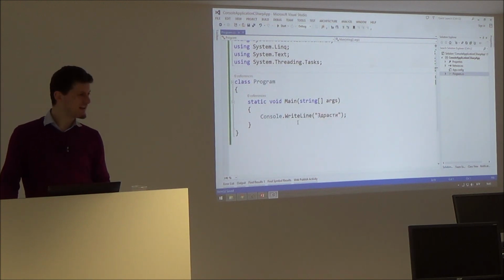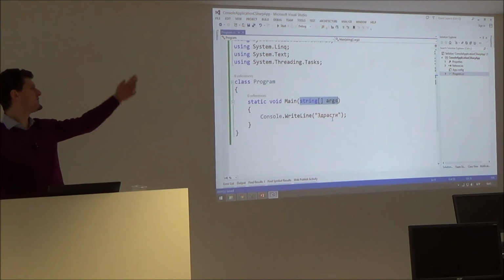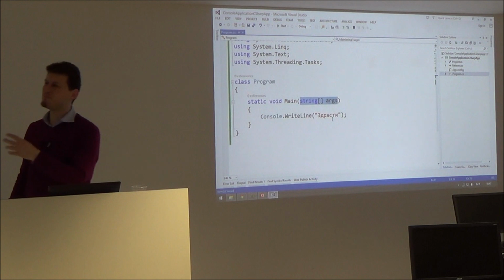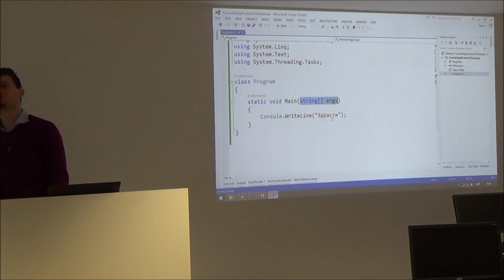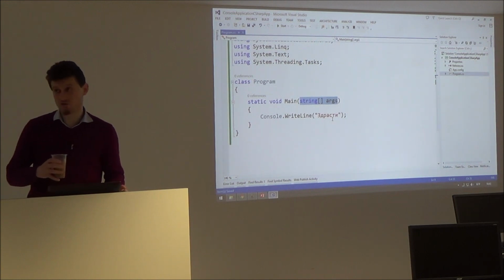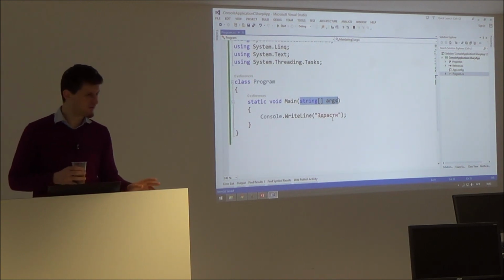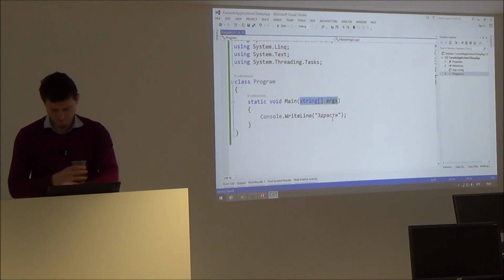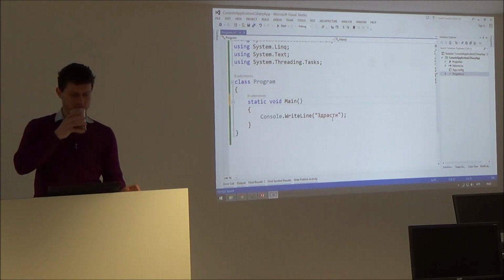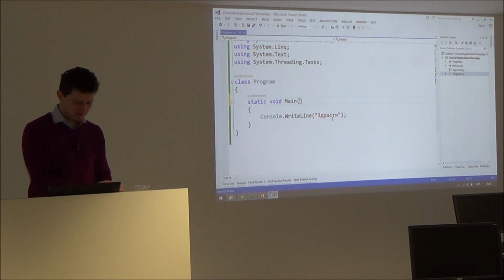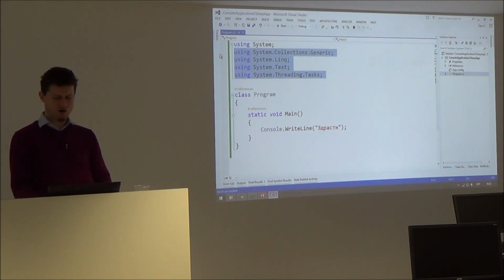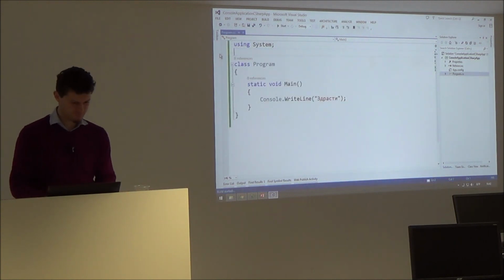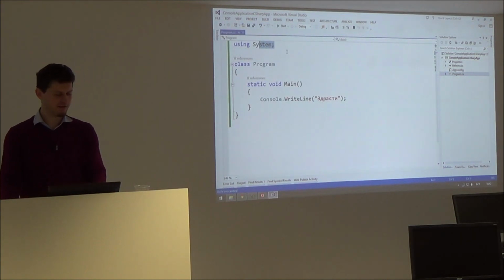And what else can I remove? I can remove this one. These are the arguments from the command line for my application, which you most probably will not use in the next 20 years. I'm not sure, but most developers in the modern world don't use this. It may happen to use it someday. You can delete this, Ctrl F5, wow, it still works. And we can delete all of these tags. Why don't we delete the first thing?